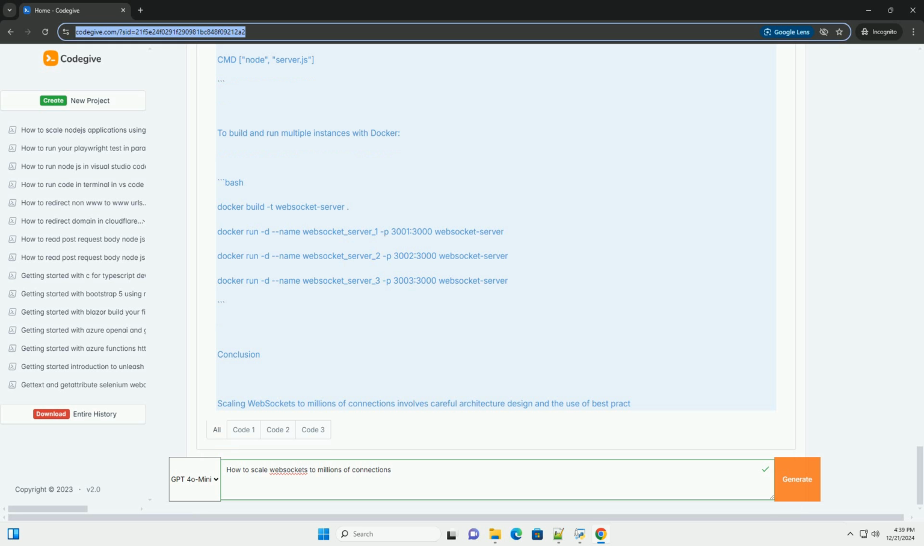2. Configuring nginx as a load balancer. You can use nginx to load balance WebSocket connections. Here's a sample configuration. nginx http upstream websocket_server { server websocket_server_1:3000; server websocket_server_2:3000; server websocket_server_3:3000; } server { listen 80; location / { proxy_pass http://websocket;